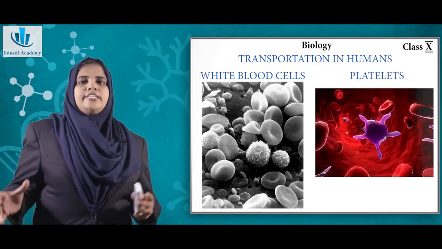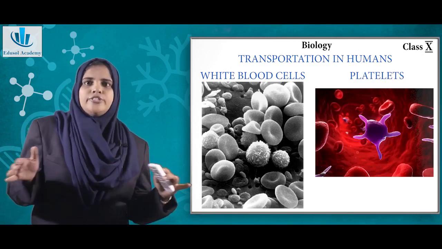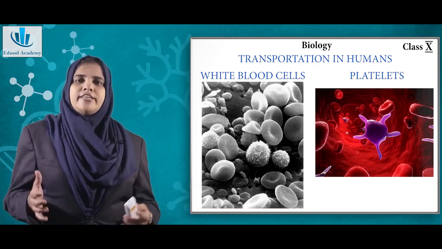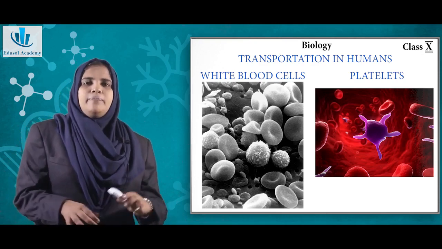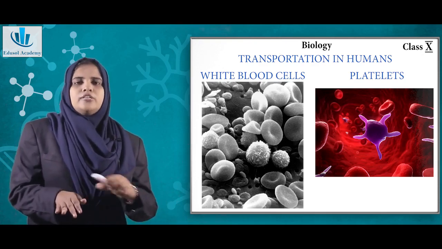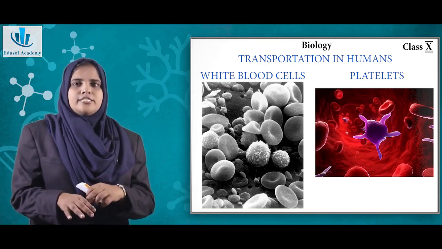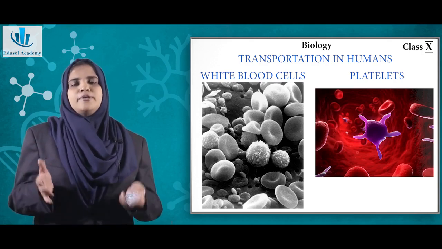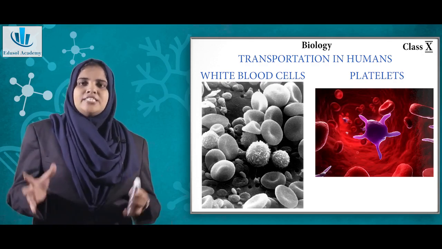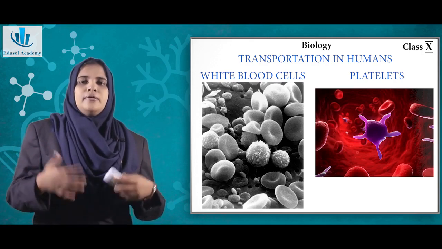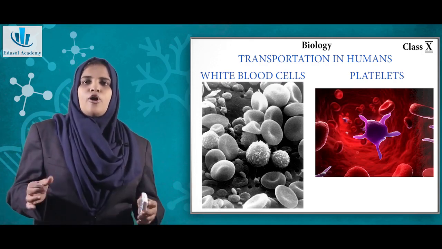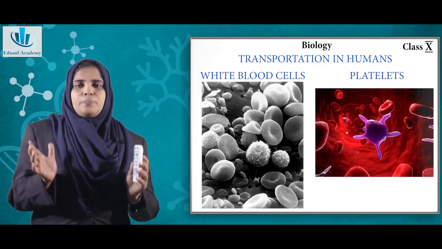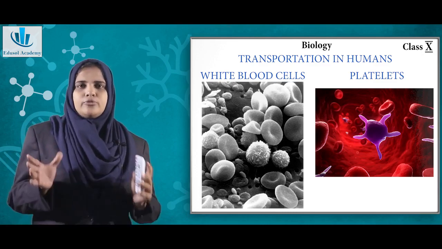You might have observed when there is a wound on the surface of your body, anywhere on your body, after some time, even without you doing anything, there must have been a mesh work of red colored components. These are called clots. How does it happen? It happens because of the platelets. If platelets were not there, there would be bleeding, and bleeding would not stop even from a small wound, and that would ultimately even lead to death. So platelets help in the process of clotting.